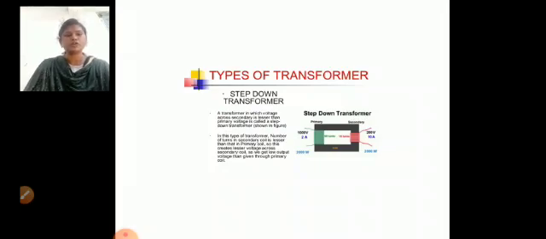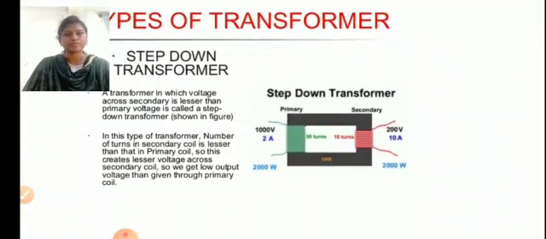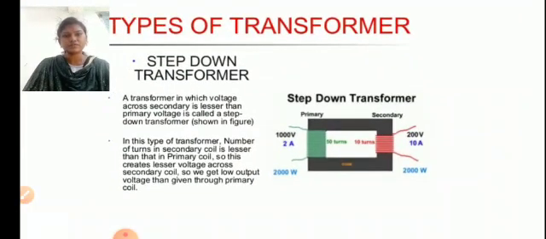Step down transformer. A transformer in which the voltage across the secondary is lesser than the primary voltage is called a step down transformer. In this type of transformer, the number of turns in the secondary coil is lesser than that in the primary coil. So this creates lesser voltage across the secondary coil, and we get a low output voltage than given through the primary coil.